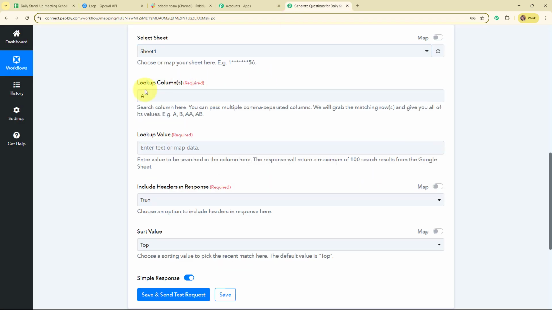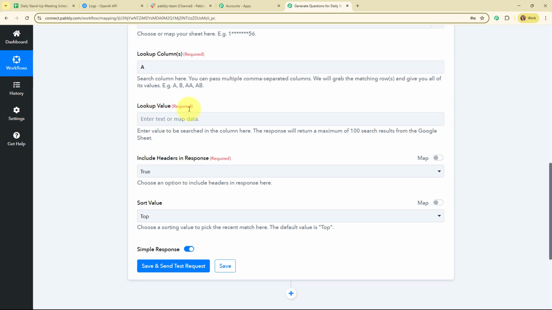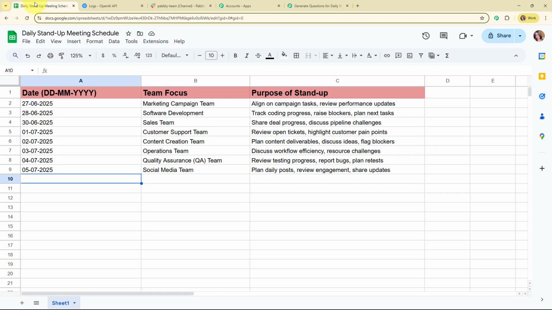And now after entering the lookup column, it is asking me to enter the lookup value. So it says enter the value to be searched in the column. Here the response will return a maximum of 100 search results from Google Sheet. Alright, so now as you know, my lookup value is the current date. That means I want to search the current date in my Google Sheets.